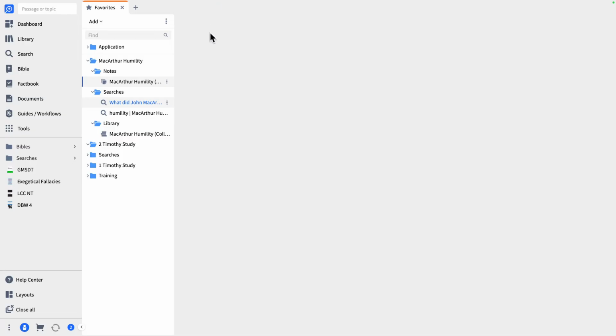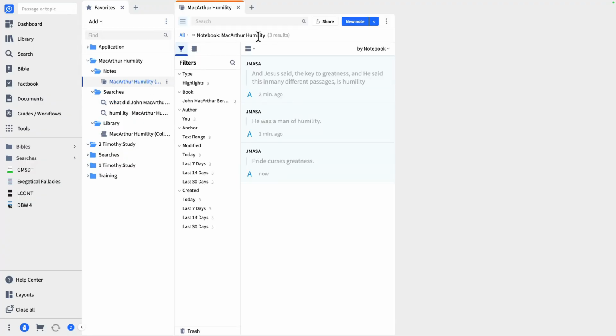But if I go back to the notebook this way and choose that specific notebook, the next time I'm studying, it's going to go right to the MacArthur Humility notebook. Any notes I add are going to go right in that notebook again. All right, so that's a key right there. That shortcut goes right to your notes tool and right to that notebook. Just remember that.